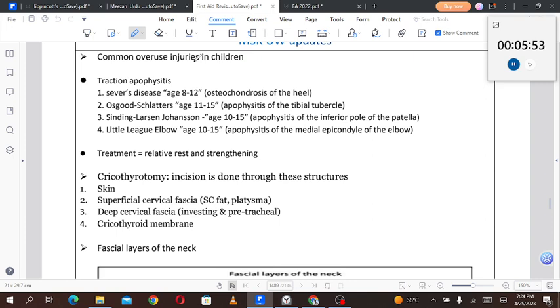Common overuse injuries include traction apophysitis, and we did that. Traction apophysitis, Sever disease, age 8 to 12, osteochondrosis of the heel. Osgood-Schlatter, age 11 to 15, apophysitis of the tibial tubercle. Sinding-Larsen-Johansson, age 10 to 15, apophysitis of the inferior pole of the patella. And Little League elbow, 10 to 15, apophysitis of the medial epicondyle of the elbow. So these are the names of different apophysitides. Treatment is relative rest and strengthening.